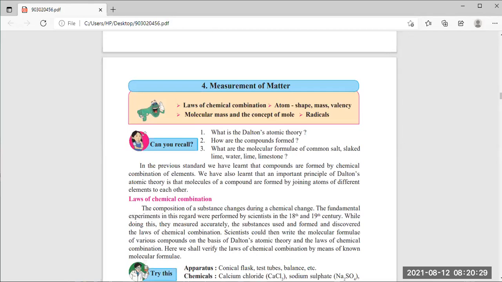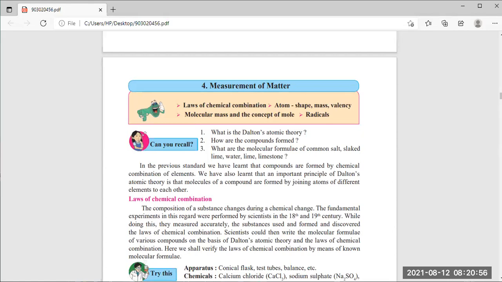In the previous standard we already discussed this. You have learned about the elements and all things, then Dalton's atomic theory. Now we have to see the laws of chemical combination. So what is a chemical change? Can you tell me? Chemical change and physical change we learned in 7th and 8th standard. Anybody?